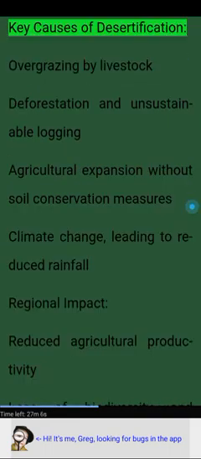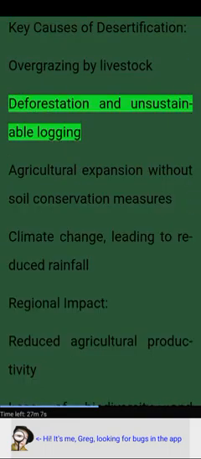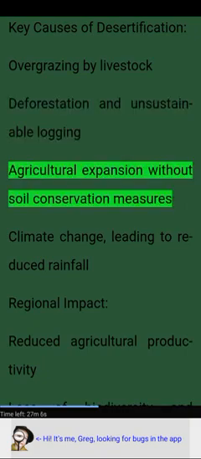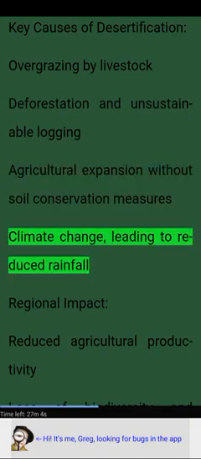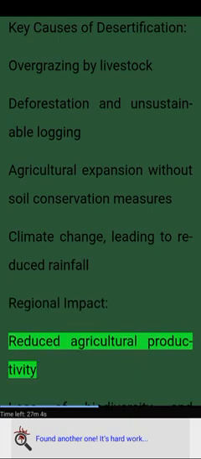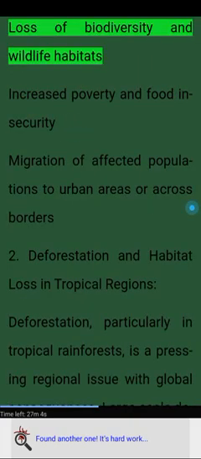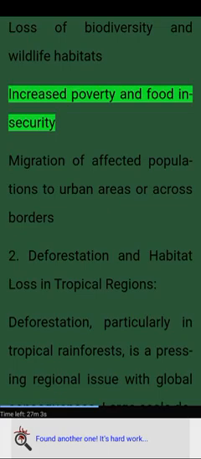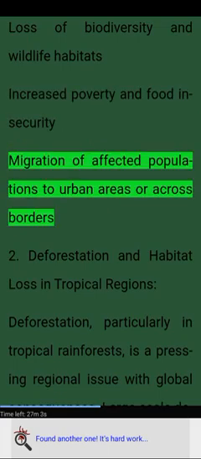Key causes of desertification: overgrazing by livestock, deforestation and unsustainable logging, agricultural expansion without soil conservation measures, climate change leading to reduced rainfall. Regional impact: reduced agricultural productivity, loss of biodiversity and wildlife habitats, increased poverty and food insecurity, migration of affected populations to urban areas or across borders.